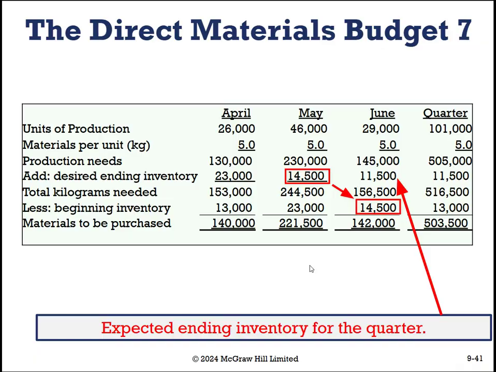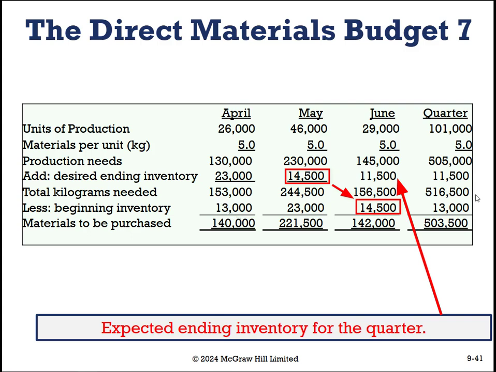All right. So now if we do the same thing for June, feel free to give this video a pause, go through the calculations yourself and prove it. And then I'll just point out the quarter. So when we look at the quarter, our expected ending inventory for the quarter is going to be our ending inventory for June 30th, because June 30th is also a month and it's also a quarter. So that's going to be the same here. Our beginning inventory would have been for the beginning of the quarter, which was the same thing as the beginning of the month for the start of the quarter.